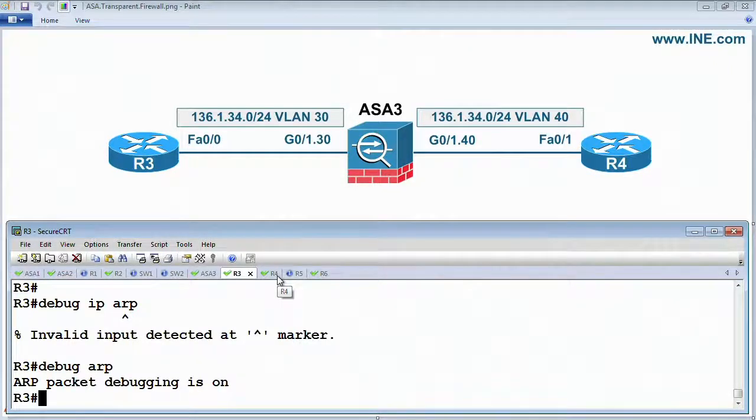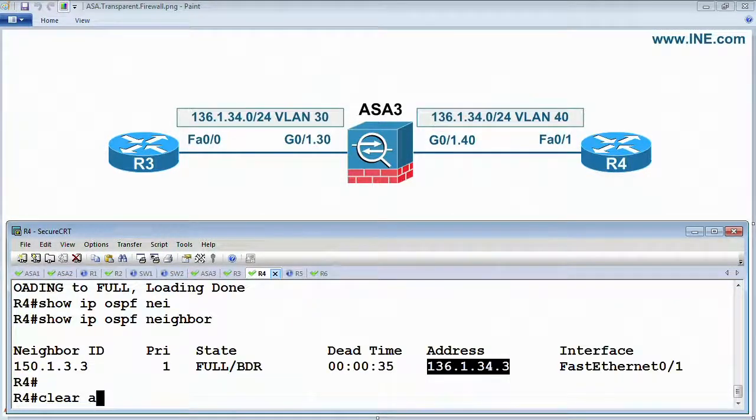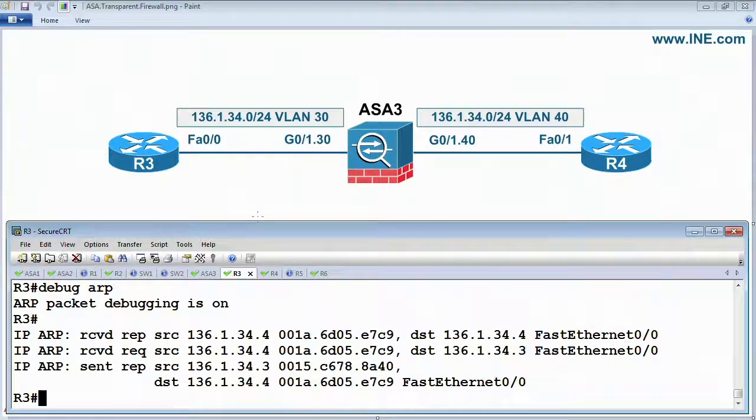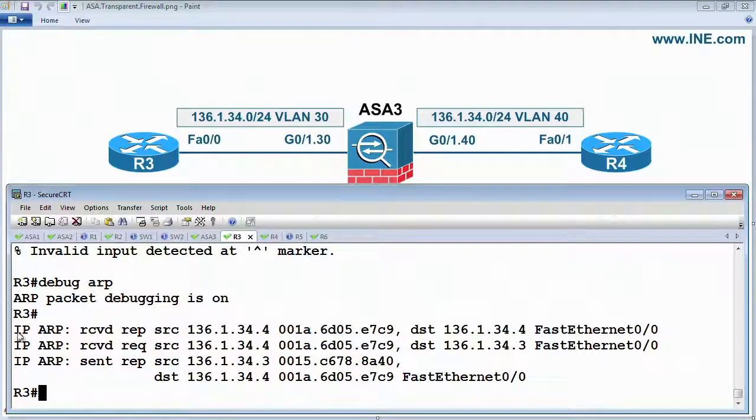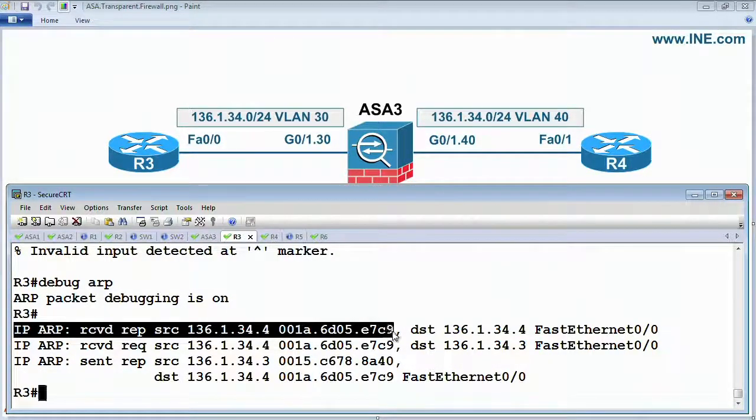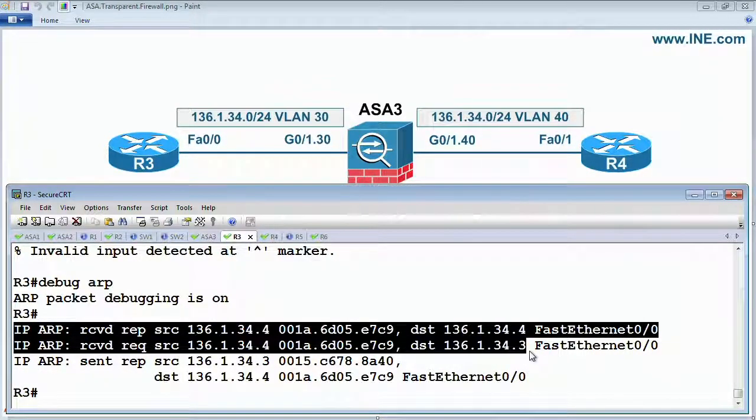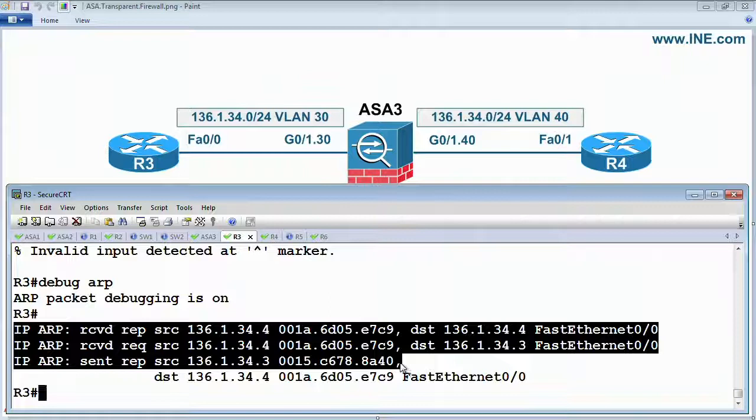Then on router 4, which is on the outside, let's clear the ARP cache. We should see router 3 receive the ARP request now from router 4. Router 4 is trying to refresh its cache. It's saying, this is my MAC address. This is basically the gratuitous ARP. This was a reply. Then it's getting an ARP request saying, I'm trying to refresh the entry for 34.3. Router 3 says, 34.3, that's me. So I'm going to reply back and say, this is my particular MAC address.